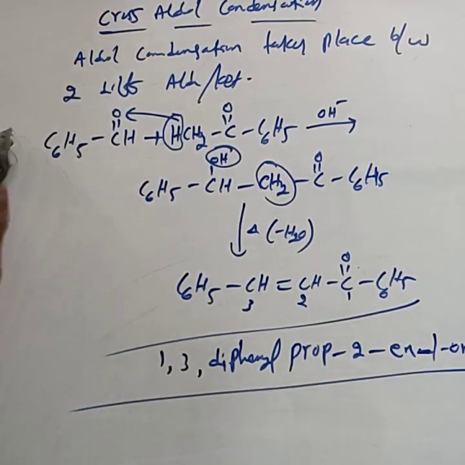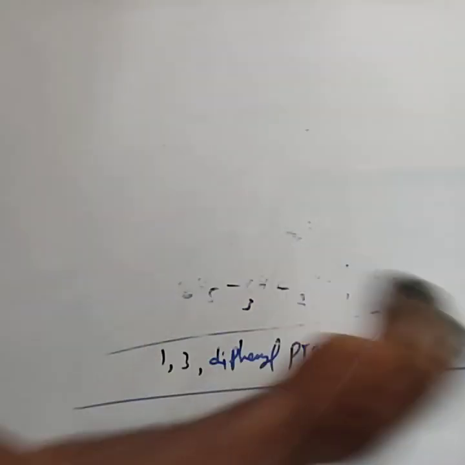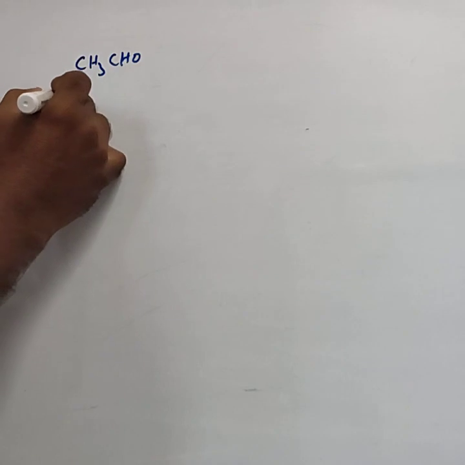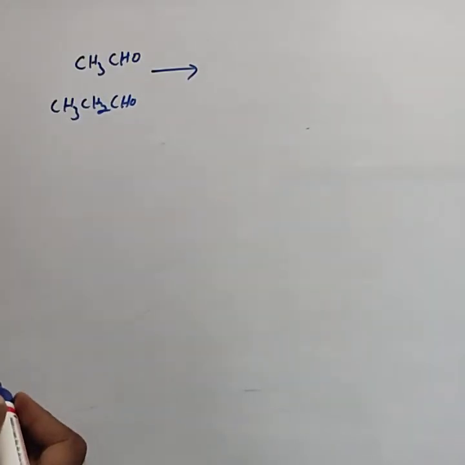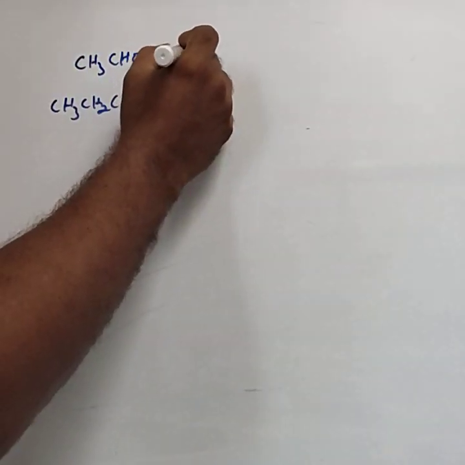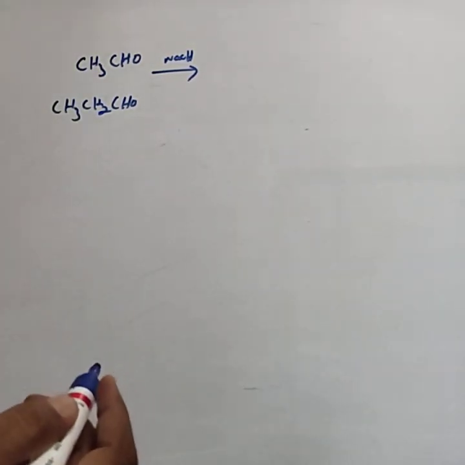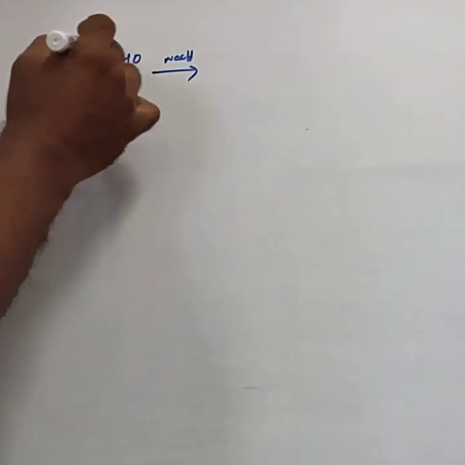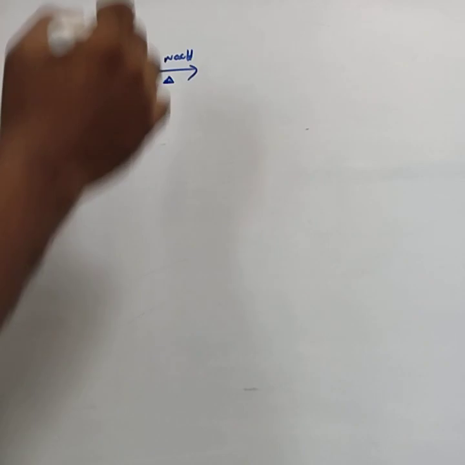Then I will give one example. Can you write the different products for this cross aldol? Take CH3CHO as acetaldehyde, and another one as propanaldehyde, CH3CH2CHO. We can write different products when treated with dilute NaOH. I will write the condensation products directly. We can write 4 possibilities. If acetaldehyde and propanaldehyde undergo cross aldol condensation, we can write 4 different products.